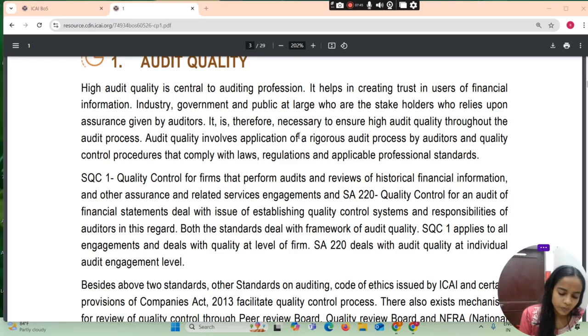SQC 1 quality control for firms that perform audit and review of historical financial information and other assurance and related service engagement. And SA 220 quality control for an audit of financial statement deal with issue of establishing quality control system and responsibility of auditor in this regard. Both the standard deal with framework of audit quality. SQC 1 applies to all the engagement and deals with quality at a level of firm.